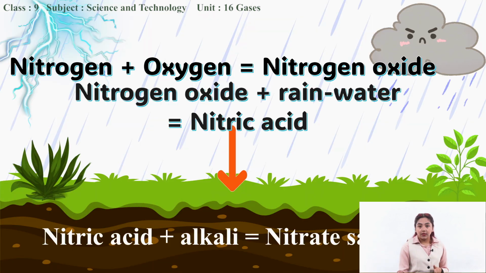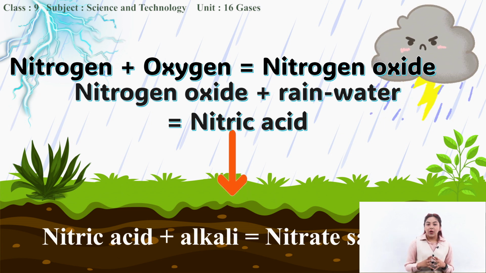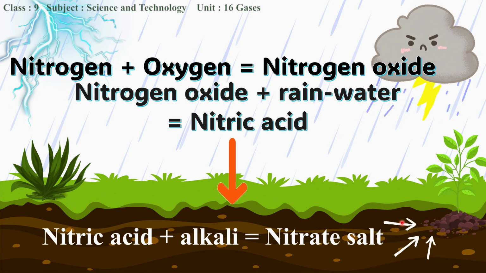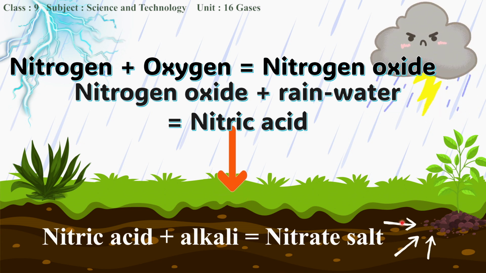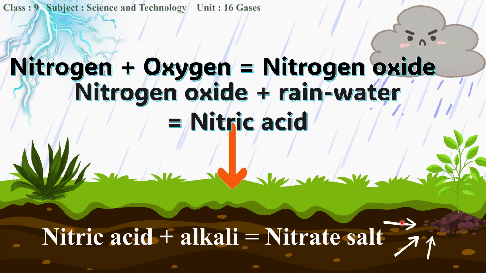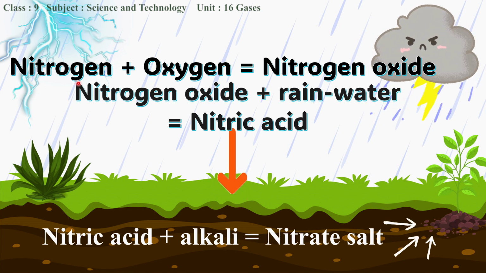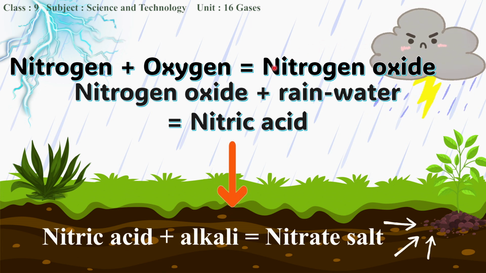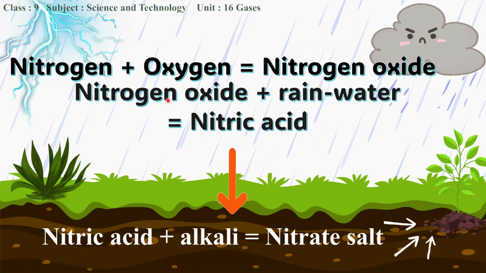Now let us study one very important use of nitrogen. When there is lightning and rain, in the atmosphere, we all know that nitrogen and oxygen are abundantly present. So when there is lightning, this nitrogen and oxygen combine to form nitrogen oxide. And this nitrogen oxide then reacts with the rainwater to form nitric acid.